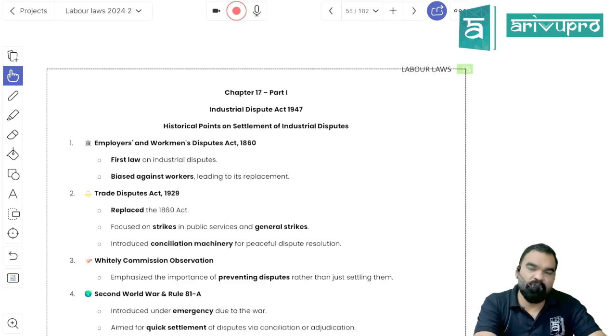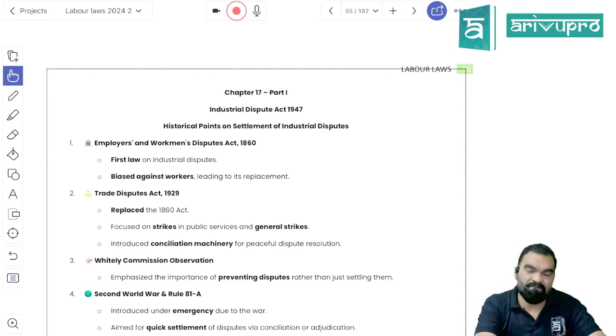So it is the duty of the government, the state legislature as well as the Parliament of India, to have a proper law, a law that will provide a proper mechanism for how a dispute between employer and employee is going to be resolved, right? So it is according to the Directive Principles of State Policy, first thing.